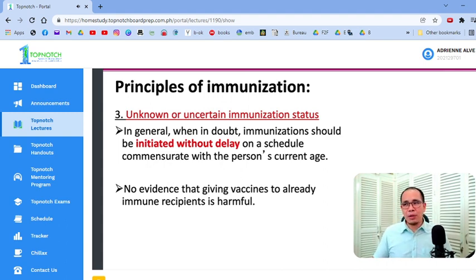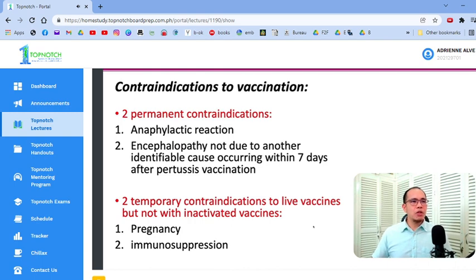Okay lang. Kunwari, Doc, madoble yung chickenpox, dapat 2 doses lang, naging 4, kasi hindi ko sure kung nakadalawa na talaga siya. It's okay. There's no evidence that it will cause harm. Okay? Gastos lang. Diba? Sayang yung pera. Pero, kailangan mo ng protection. Okay? It's better that you over-vaccinate, nasobrahan mo yung dose mo, than you assume na meron kang protection, tapos wala pala. Okay? So please do remember the contraindications.